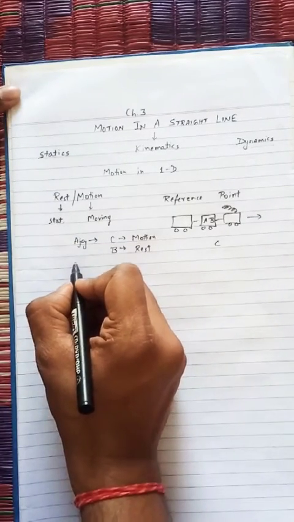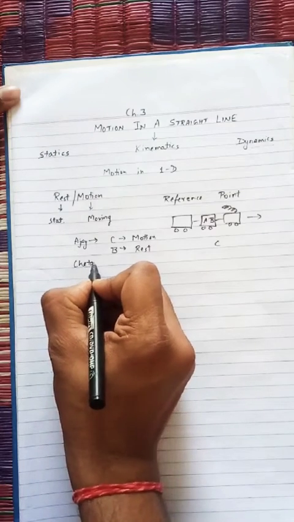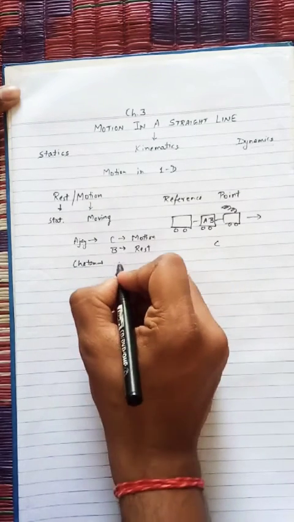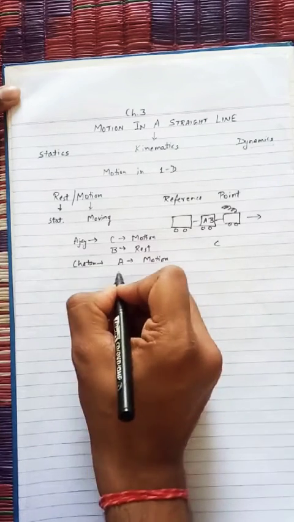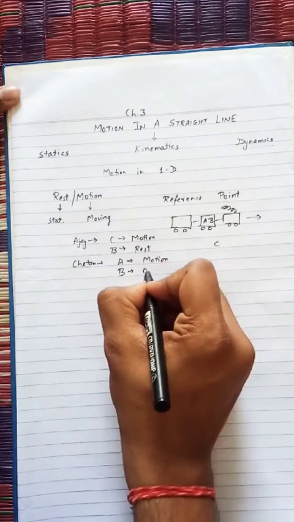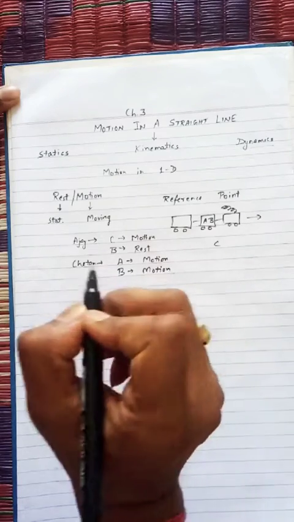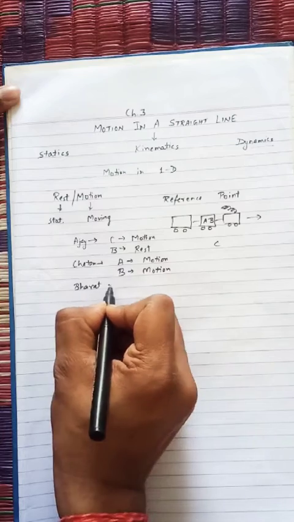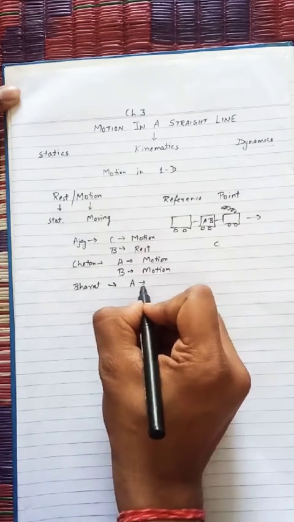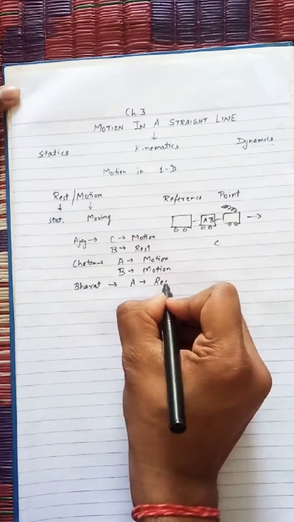But when Chetan looks, then Ajay is in motion and Bharat is also in motion. And when Bharat looks, then Ajay is at rest.